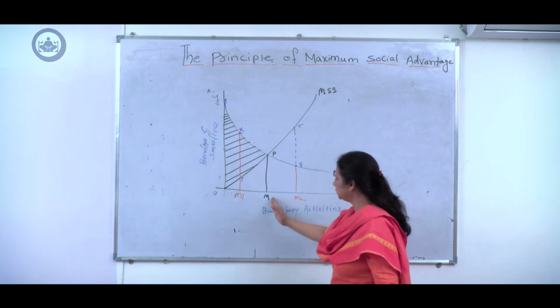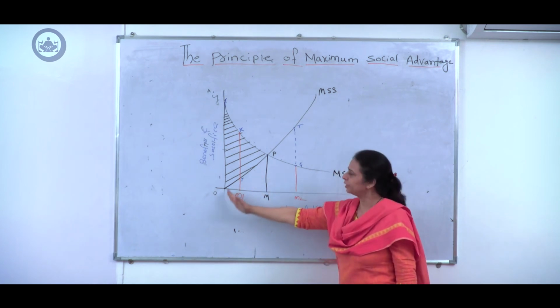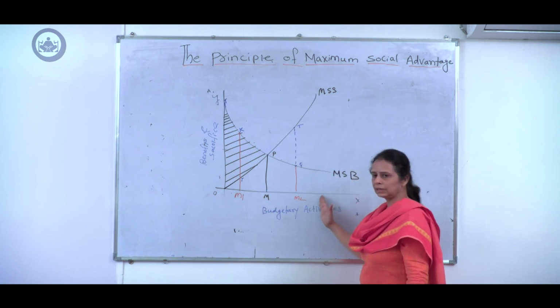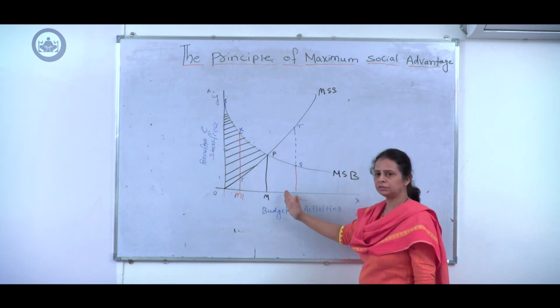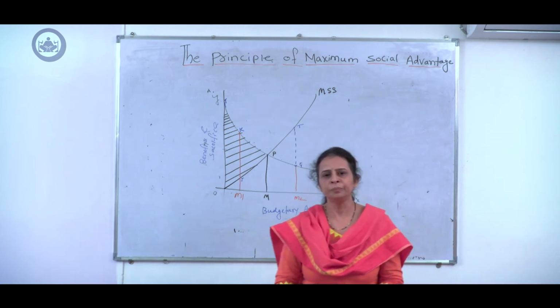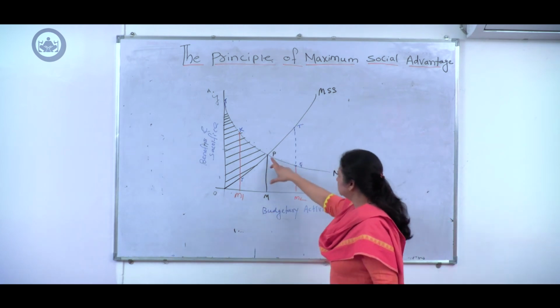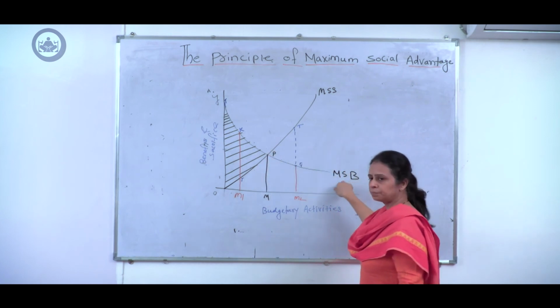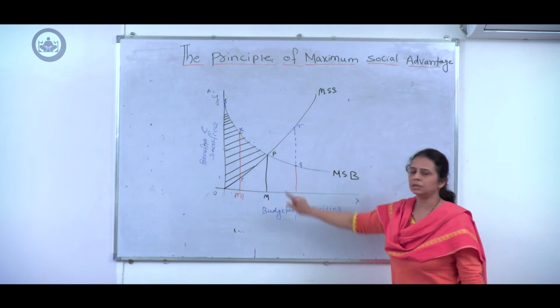So if the budgetary activity is less, then social advantage is not maximum. If budgetary activity is greater than the OM level, then the sacrifice is higher than the benefit, and therefore the society gets maximum advantage at the point where the MSB curve intersects the MSS curve.